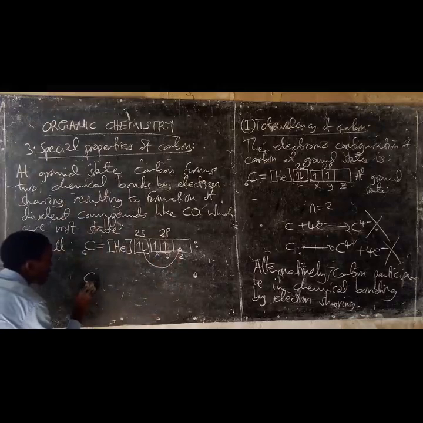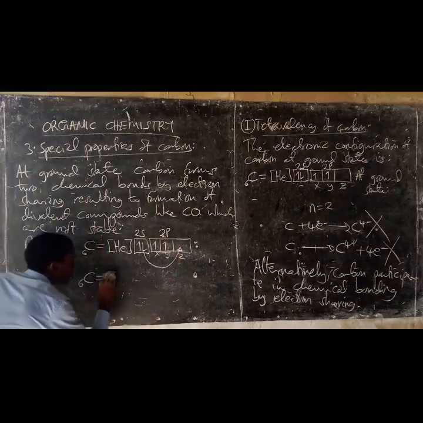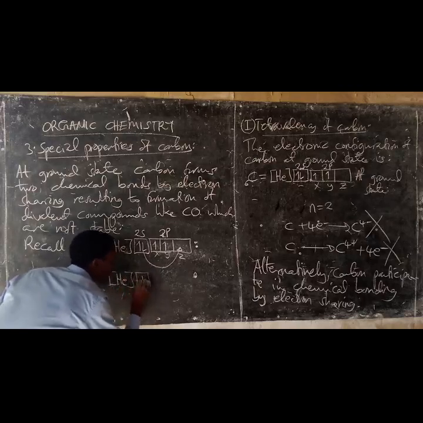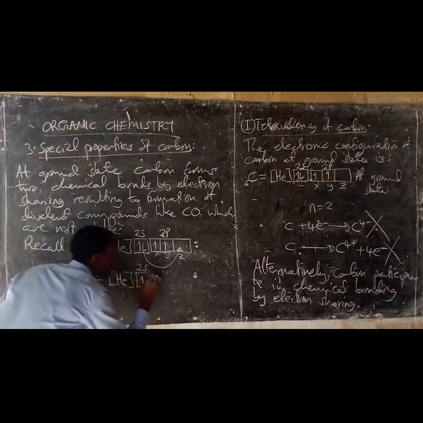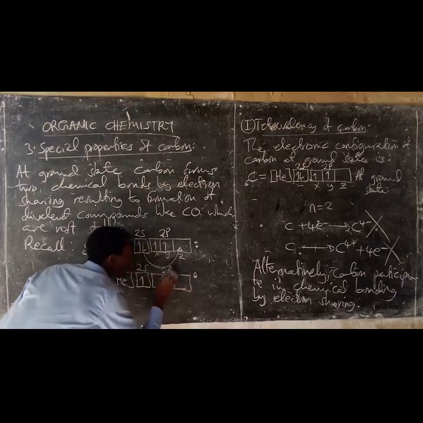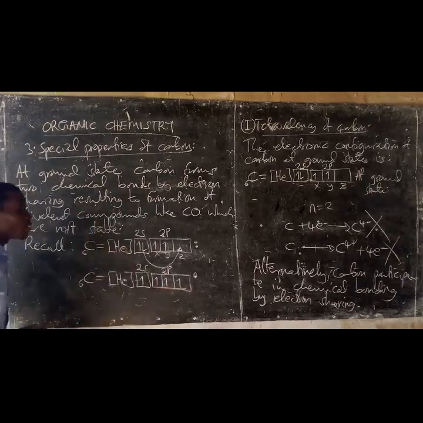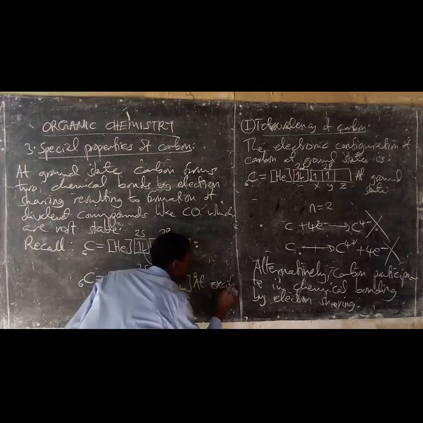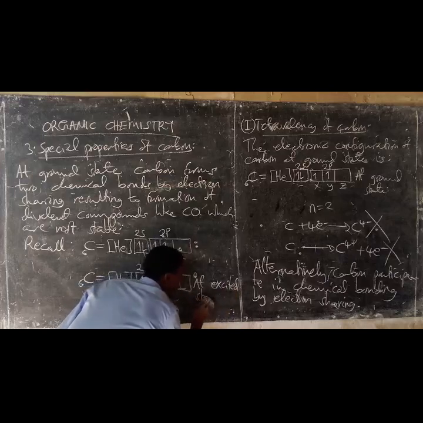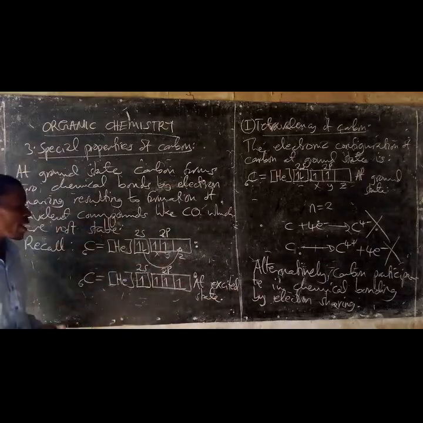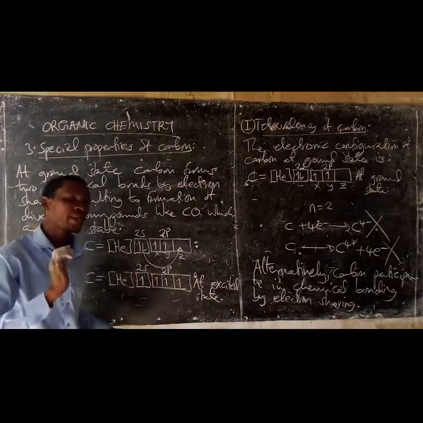So now the 2s has 1 electron, and the 2p orbitals are each occupied with 1 electron. Now, this is at excited state. At excited state, carbon has a total of 4 unpaired electrons.